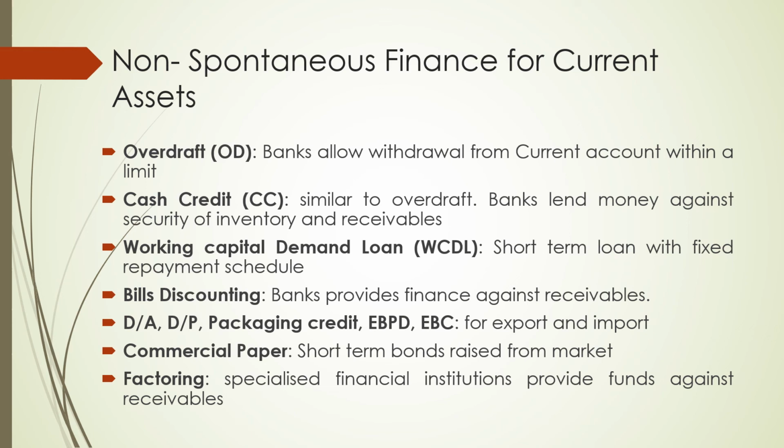What will it do? It will go to the bank and deposit that bill to the bank. This particular bank, company A's bank, will talk to company B's bank, and on behalf of company B's bank, company A's bank is going to provide the loan or financing to the company. This bill discounting has been a very controversial kind of instrument, and that is why this instrument is not in much use these days.